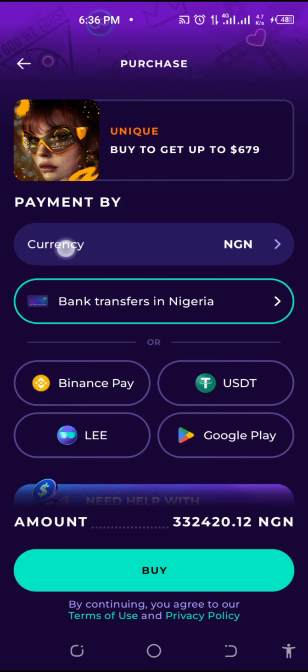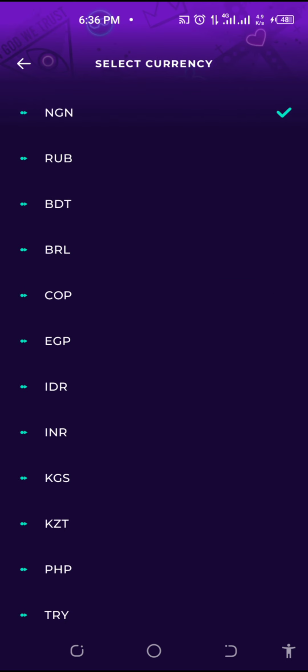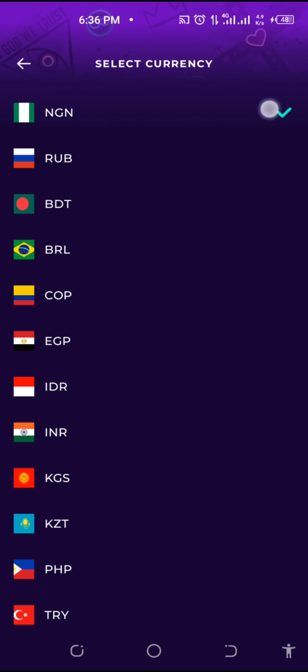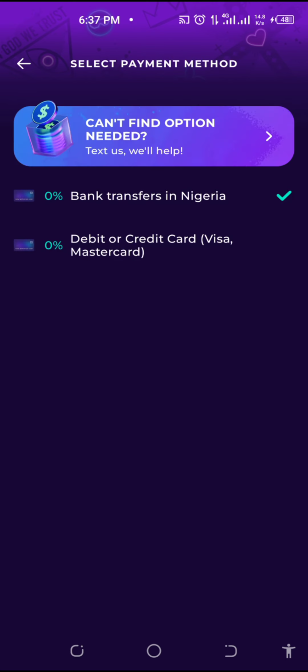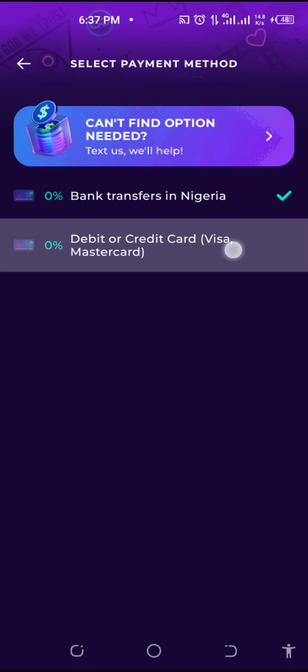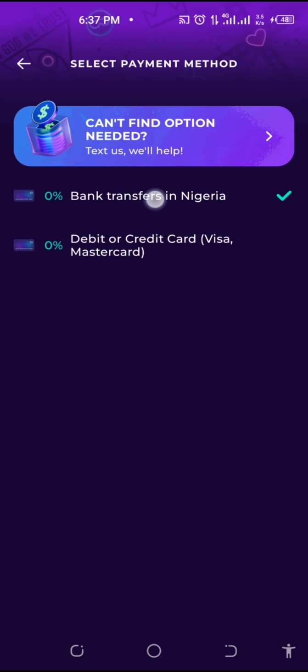Then I will choose my currency. My currency is naira. Then the payment method: bank transfer, or debit or credit card, which is MasterCard. So I will use bank transfer.